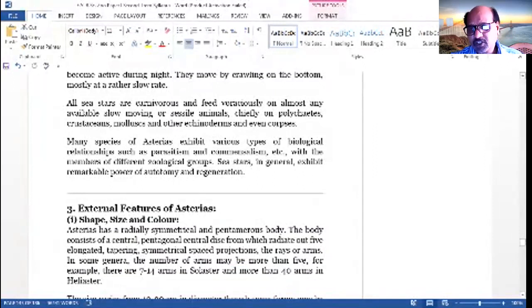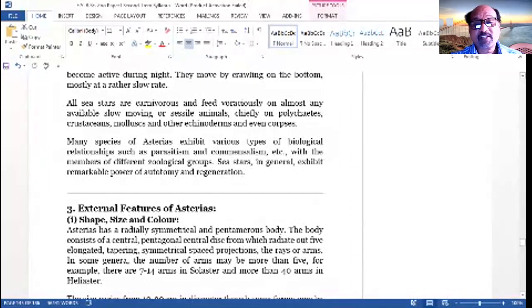Their favorite dish is molluscan animals, the bivalves and small shelled animals, and even corpses.